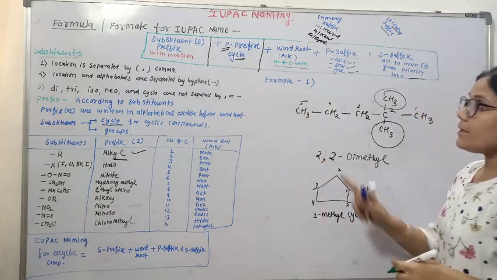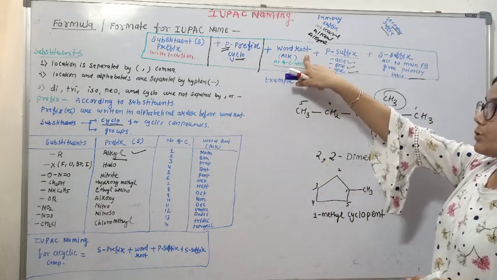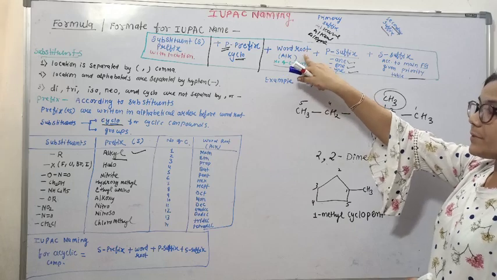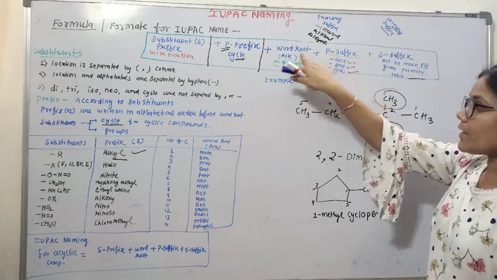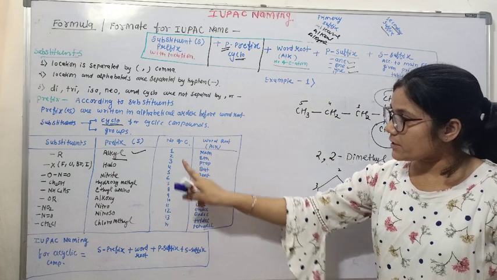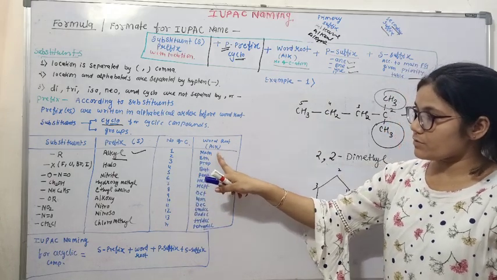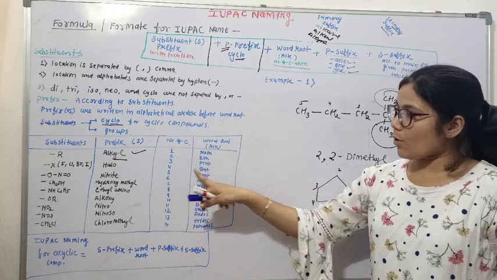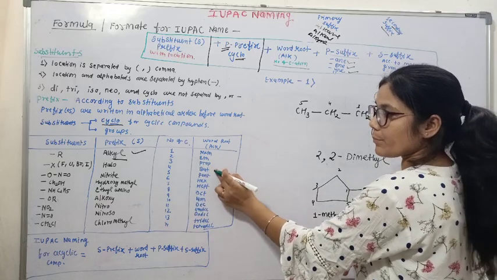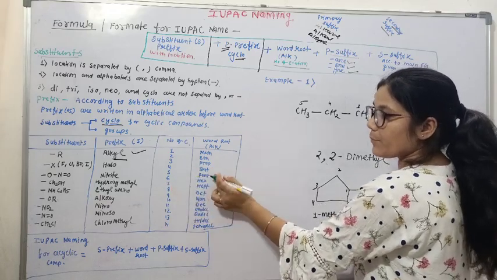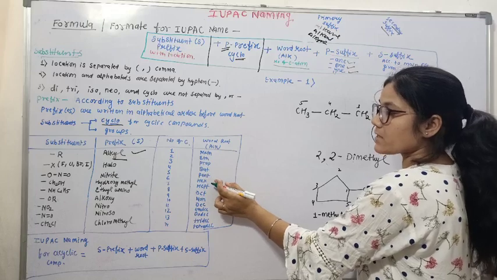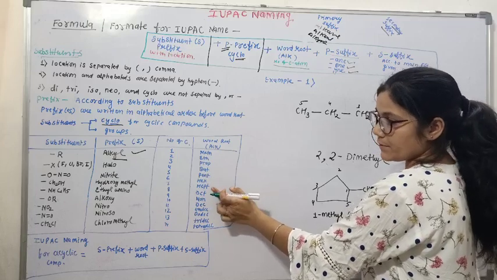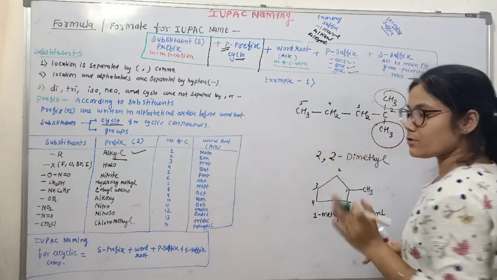Okay, now this is the second point. It's done. Now the third point is word root. Word root means number of carbon. We have this: if we have 1 carbon, we'll use meth, 2 eth, for 3 it's prop, for 4 carbon but, 5 carbon pent, for 6 carbon hex, for 7 carbon hept, oct, non, dec, and so on.